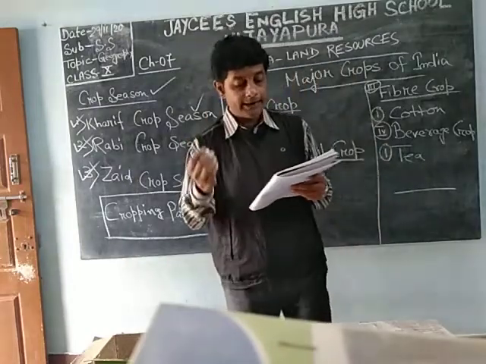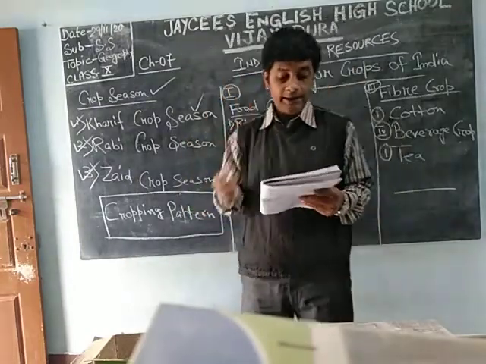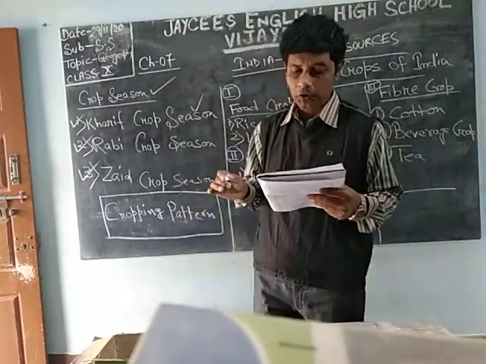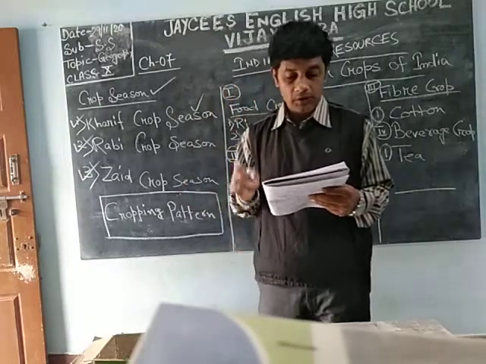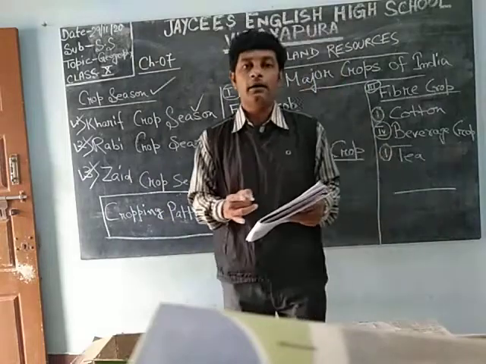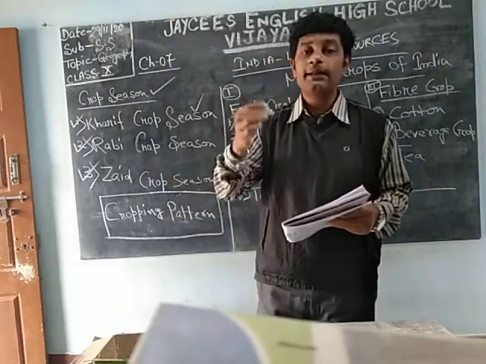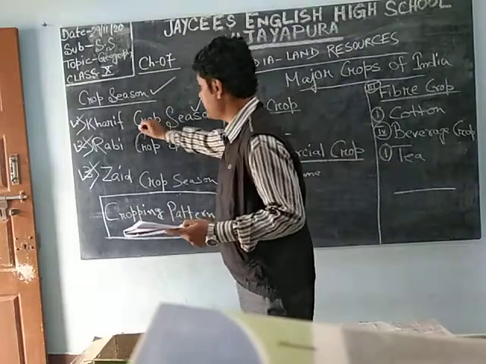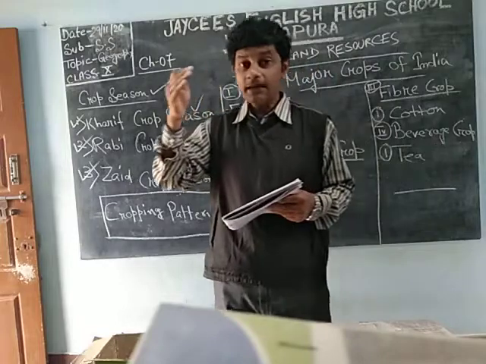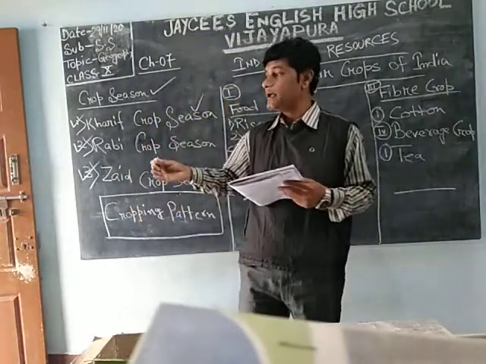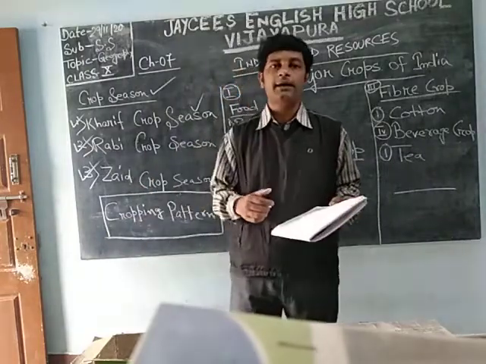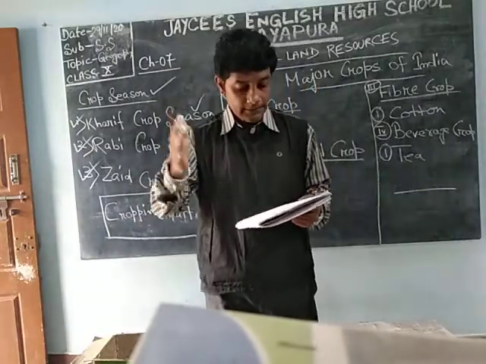The sowing takes place in June, July, means putting the seed, when the southwest monsoon starts, and the crops are harvested in September, October.